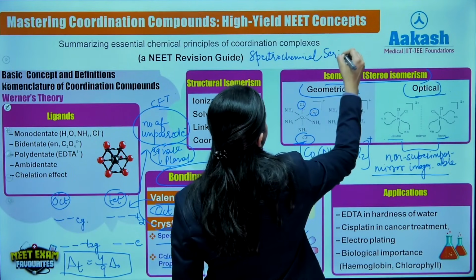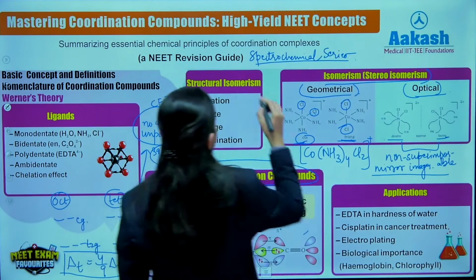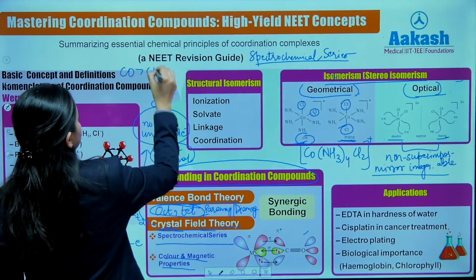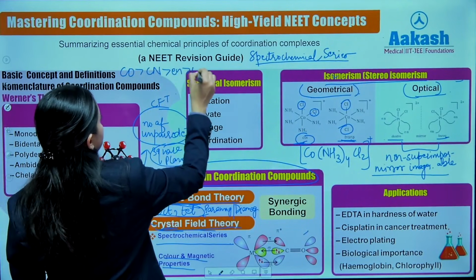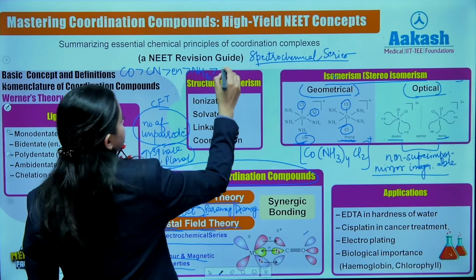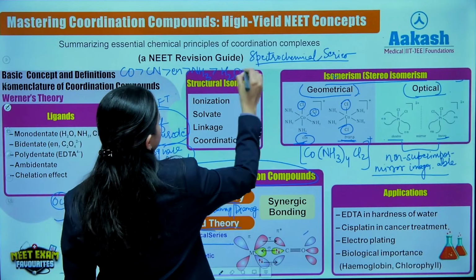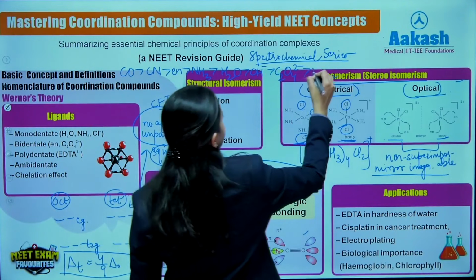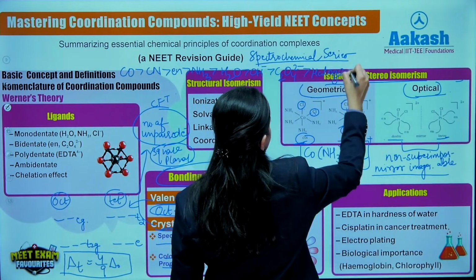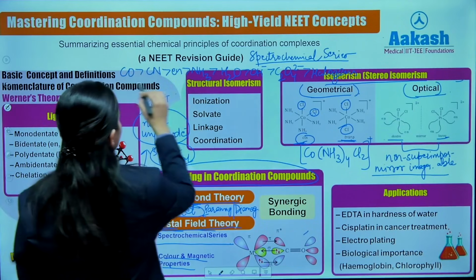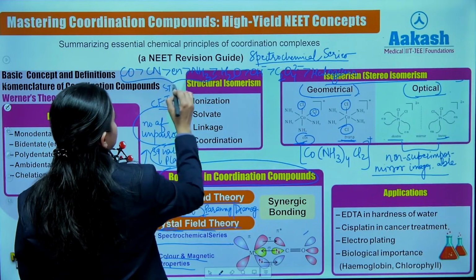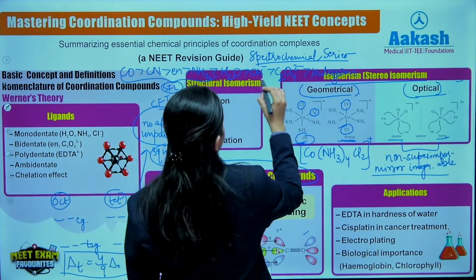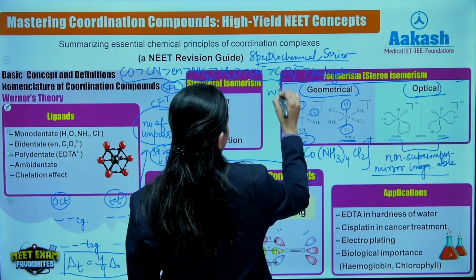Spectrochemical series, which went as CO, CN, en, ammonia, water, so this was the case. Now, these ligands were basically the strong field ligands, and the ligands after water were basically weak field ligands,